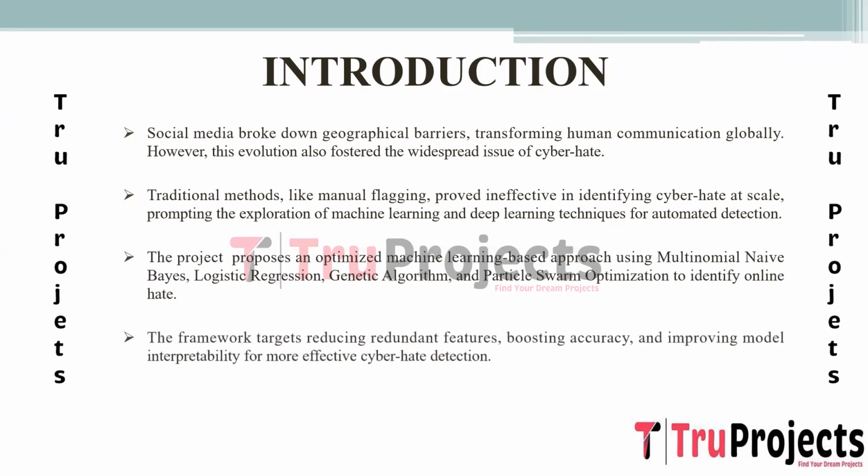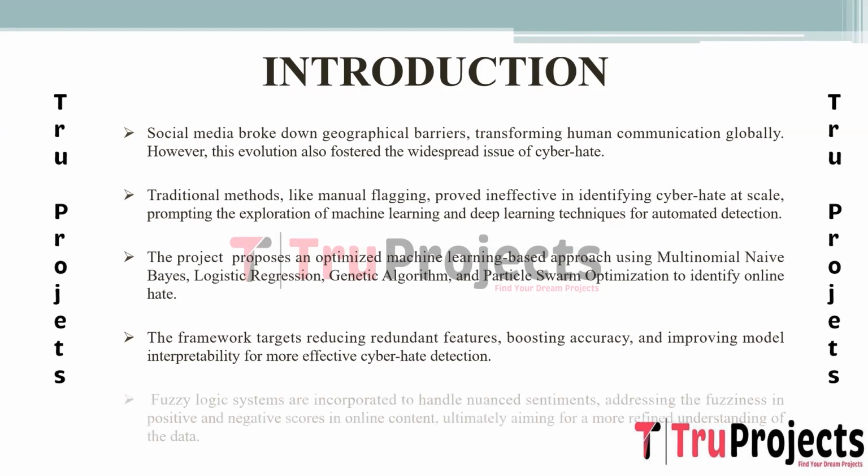A key emphasis of the project was on refining the machine learning model. By reducing redundant features and irrelevant data points, the framework aimed to improve the model's accuracy and interpretability. This process of feature selection and optimization was crucial for creating a more effective and efficient cyber hate detection system.